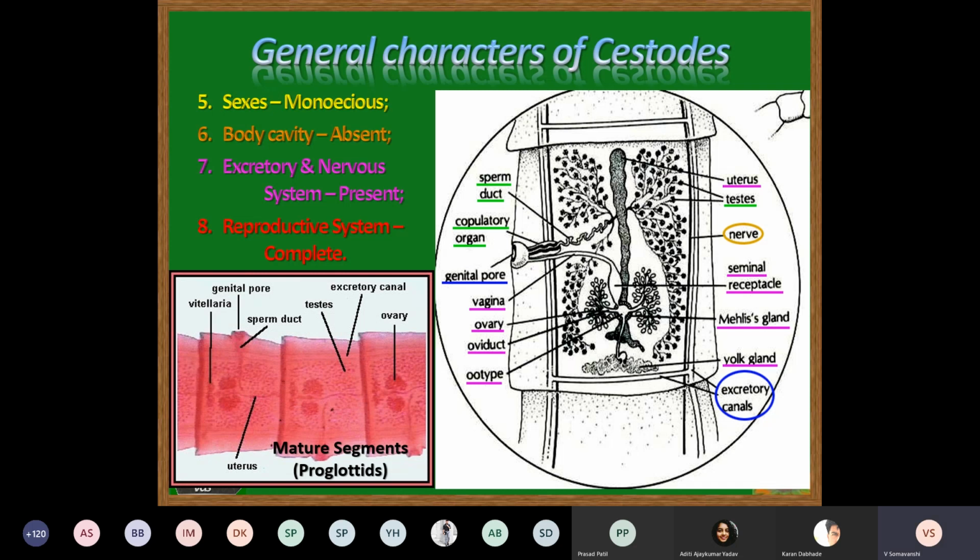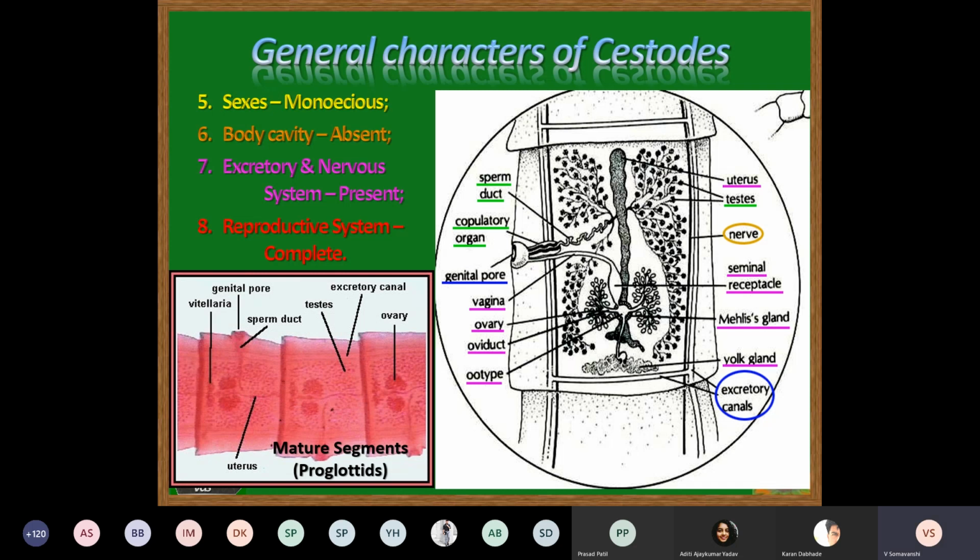Now these ovaries open into the oocyte with the oviduct. Now this central space, the oocyte, is the area where the ovum is fertilized by the male gamete, the sperm. So this is the area of fertilization, the oocyte.